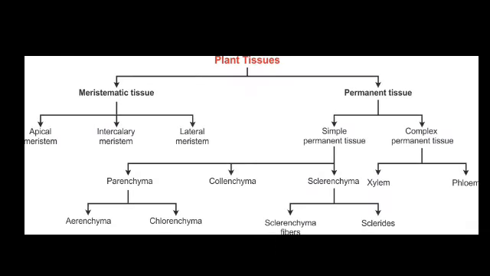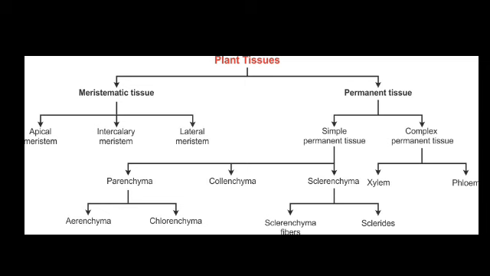And now, as we know, tissues are of two types: meristematic tissue and permanent tissue. Meristematic tissues have the capacity to divide, and permanent tissue does not have the enormous capacity to divide. So let's start the topic. Permanent tissue: a permanent tissue is a group of cells which are derived from meristematic tissue but have lost the capacity or the power of division temporarily or permanently.